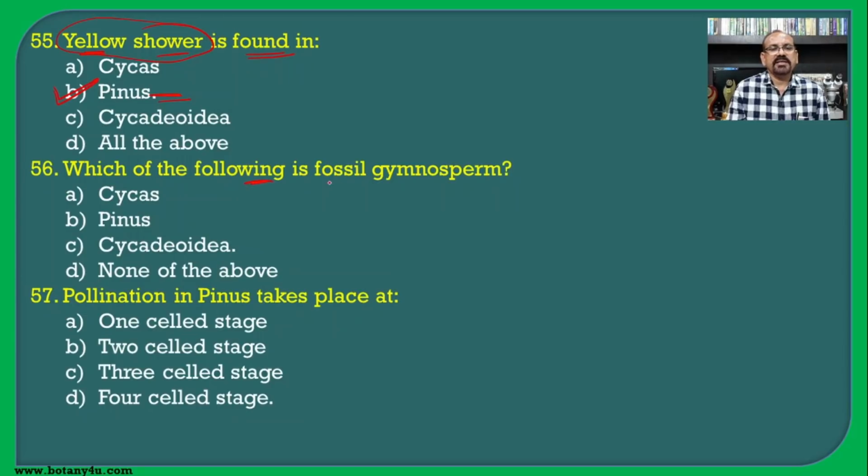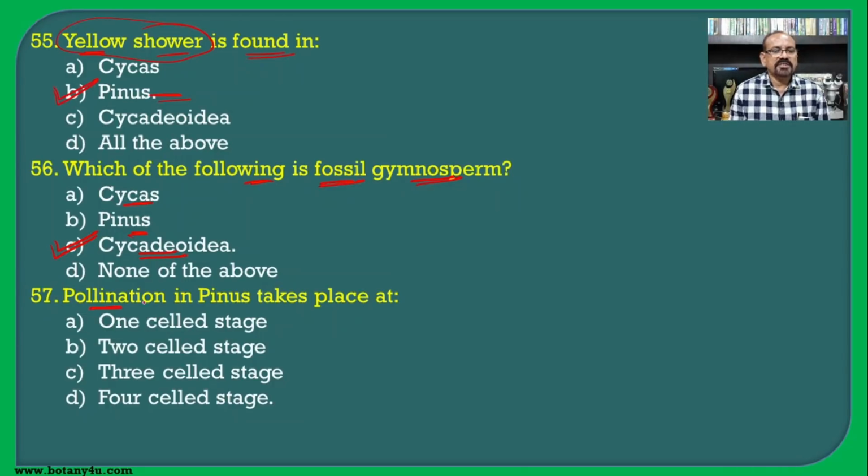Then which of the following is a fossil gymnosperm? In the syllabus we have only the single fossil gymnosperm, and that is the Cycadeoidea, and hence it is the correct answer, while the cycas and the pinus both are living genera.